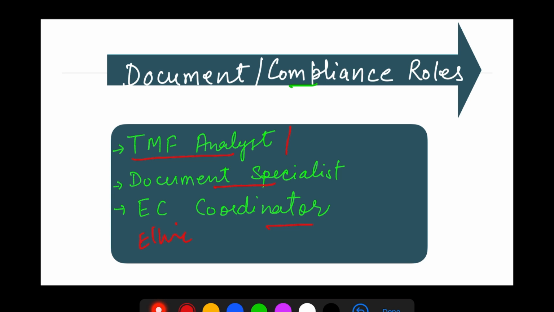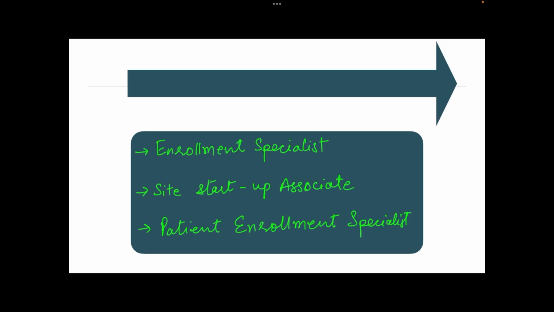There are job roles needed in the form of analyst, specialist, just to handle these documents. And the learning curve for these will be very high, because just imagine if you are working with the ethics committee, or filing TMF documents, you will become aware of all the clinical trial documents if you are just a TMF analyst.